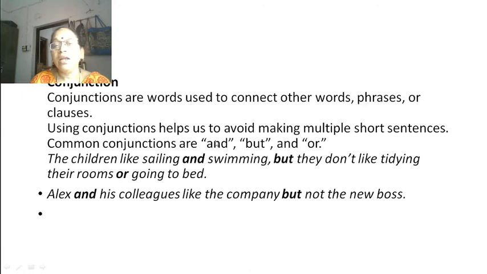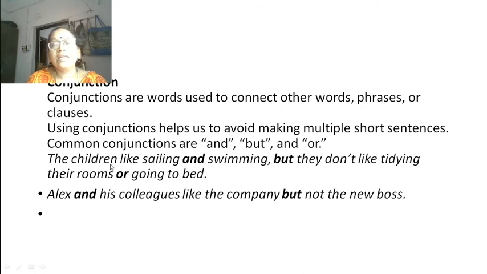Okay. So either they are joining two words or two sentences. These conjunctions are also known as connectors. Why? Because they are connecting words, phrases or clauses, meaning sentences.